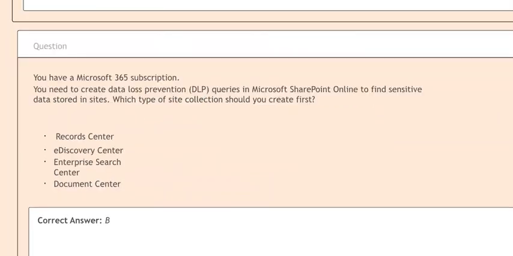Next question is, you have a Microsoft 365 subscription. You need to create data loss prevention (DLP) queries in Microsoft SharePoint Online to find sensitive data stored in sites. Which type of site collection should you create first? Option A, Records Center. Option B, eDiscovery Center. Option C, Enterprise Search Center. Option D, Document Center. Correct answer is option B.